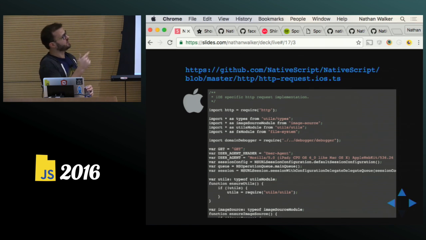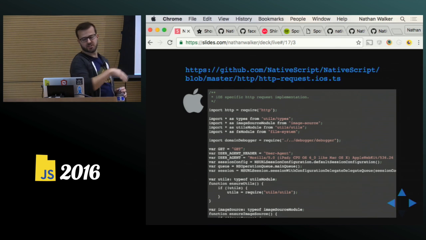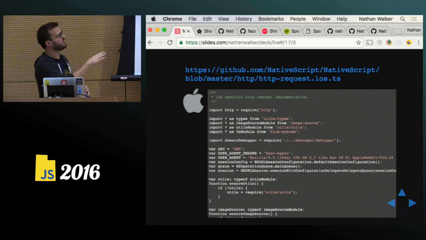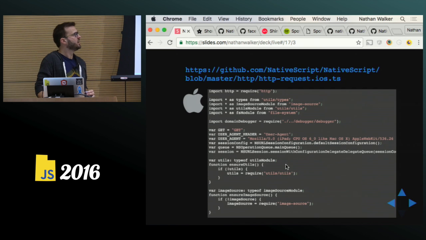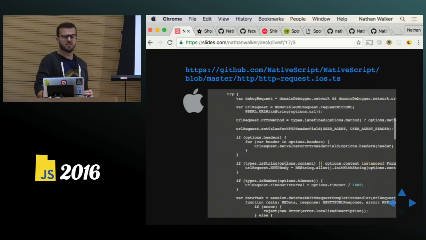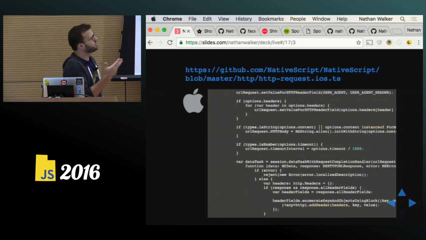So this native library here is the iOS implementation of HTTP. Under the hood, you can see a lot of Objective-C classes here: NSURLSessionConfiguration, NSURLSession. Again, a lot of interesting things going on here. Now you could, of course, code against these yourself.